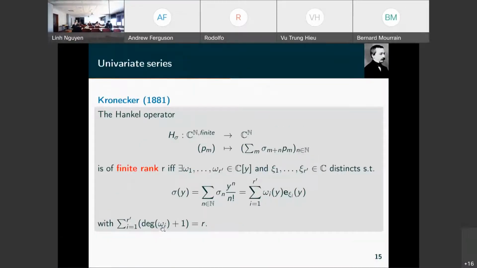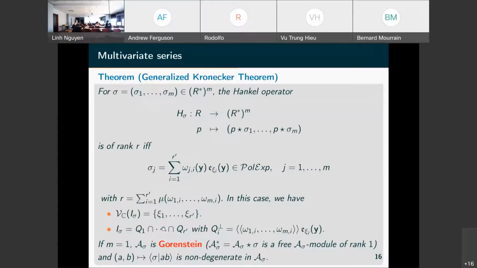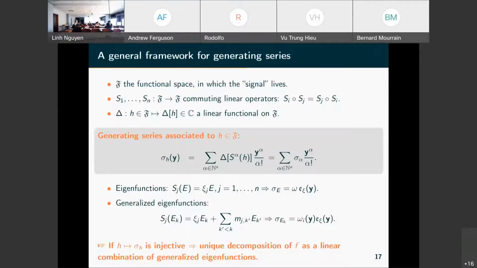You see the degree plus 1. Okay, so we can exploit this analysis in a very general framework.